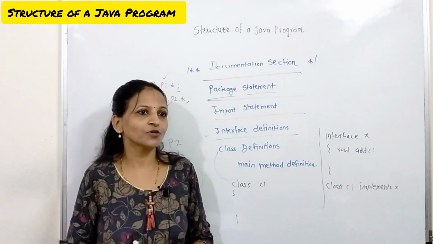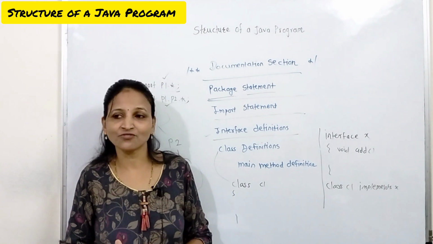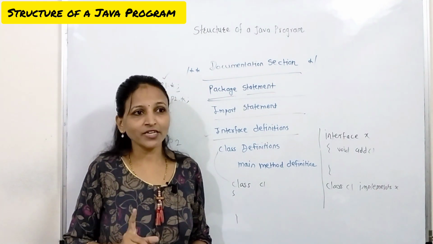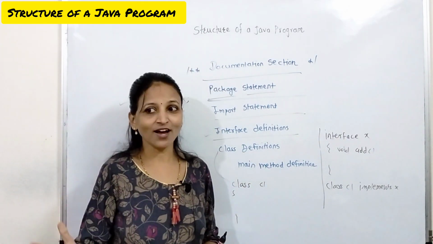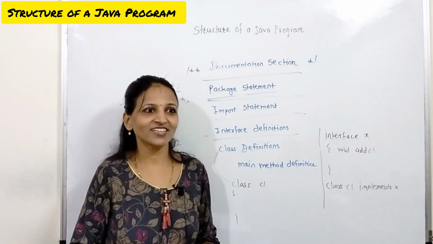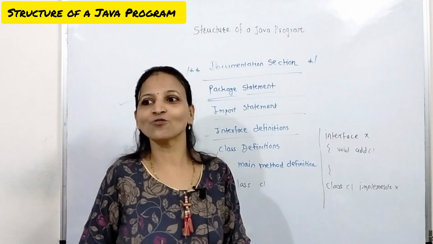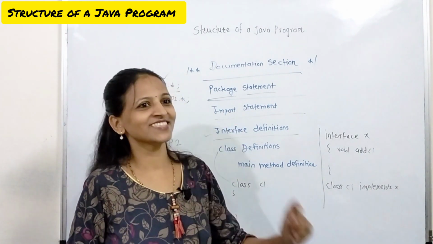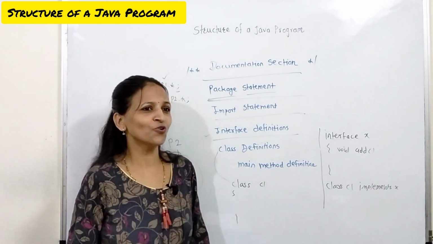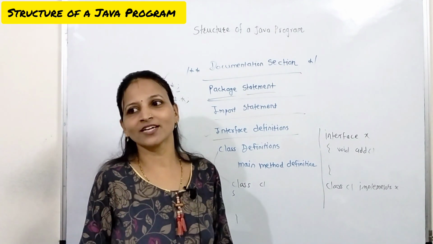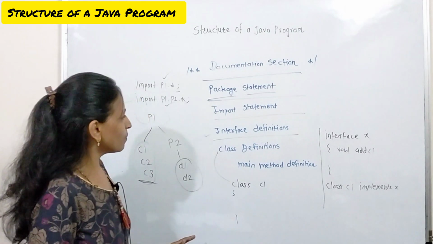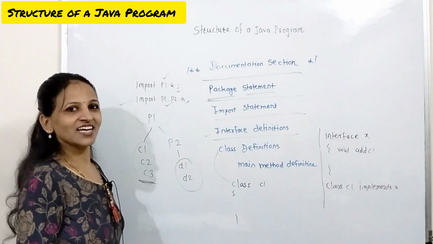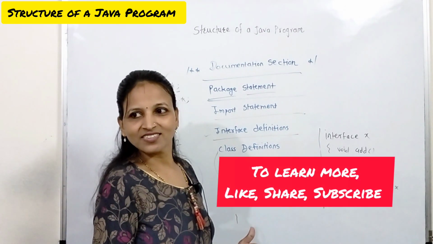One thing you have to keep in mind, because you know C++: in C++ we can define methods inside the class or outside the class. In Java there is a compulsion that we have to define all the methods inside the class only. There is no way to define methods outside the class. Compulsorily, remember. Okay, and this is all about the structure of a Java program. Any doubts? Okay.